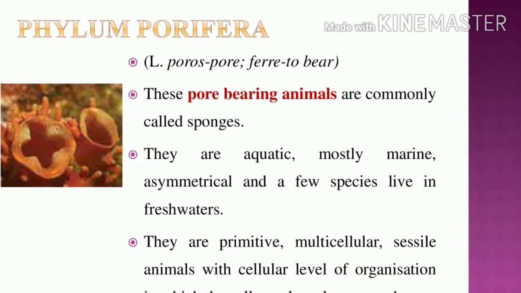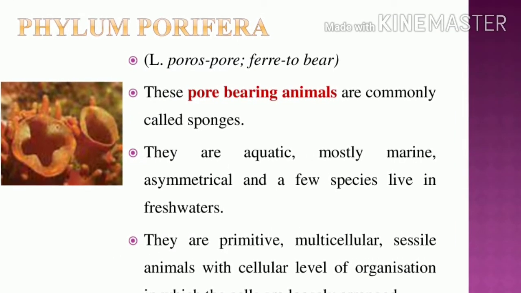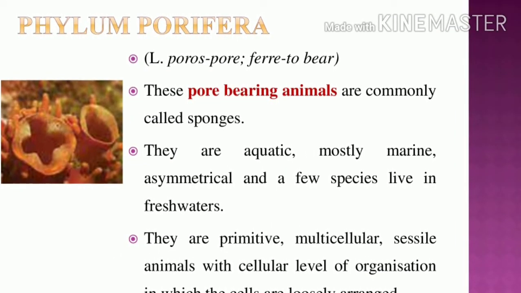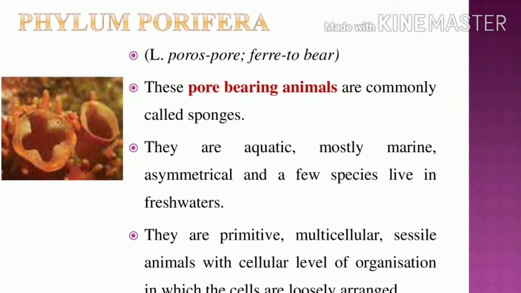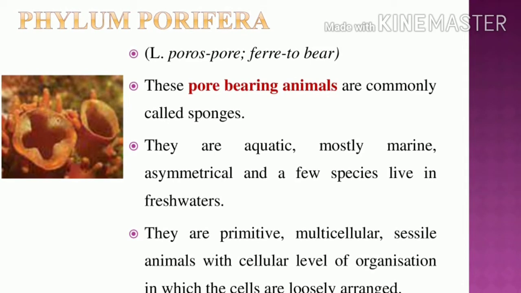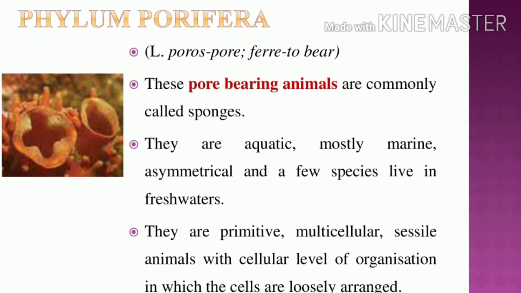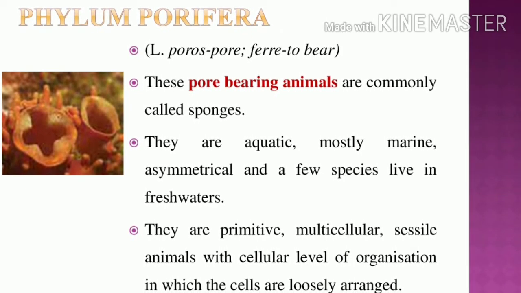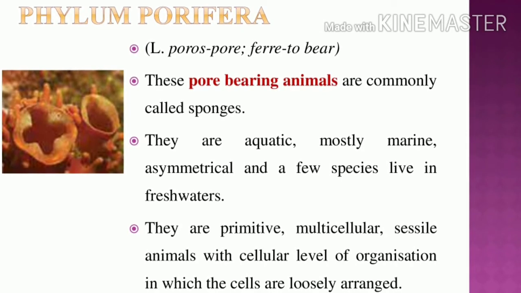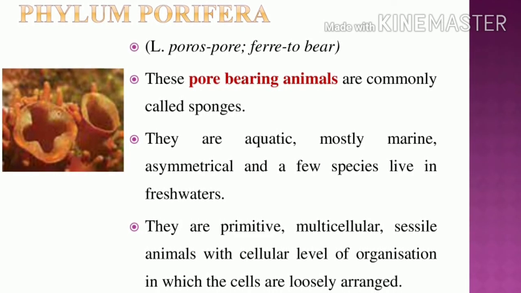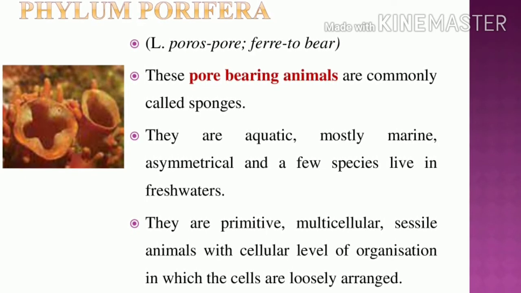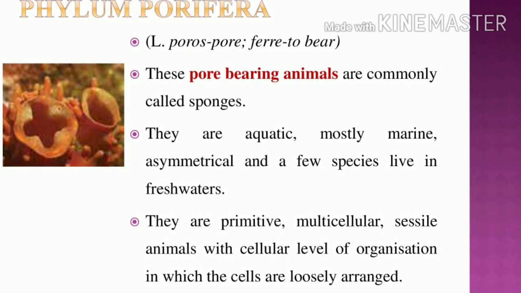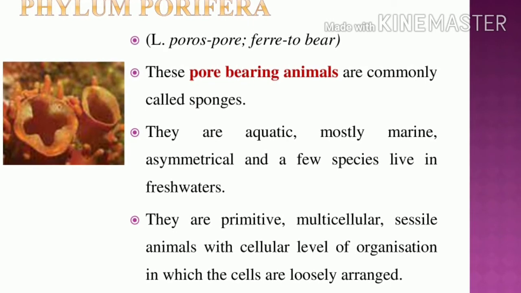What is Porifera? Porous, that is pore. Fera, to bear. So the phylum Porifera, we commonly call the pore-bearing animals. What are the examples of the Porifera? That is sponges. It is always aquatic. Aquatic means it needs water to live. Mostly they live in marine water, and some species live in fresh water.